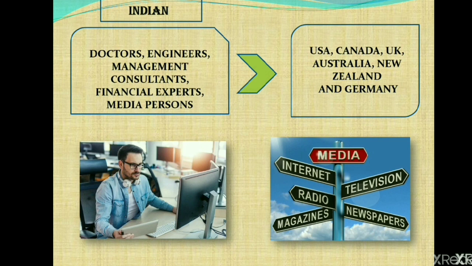So this is the most recent type of migration, and Indian people who have migrated from India are now the CEOs of major MNCs in many parts of the world, especially in the USA and other countries.